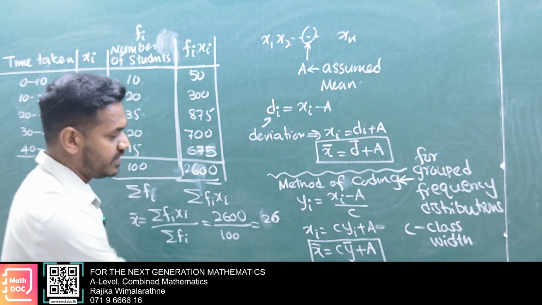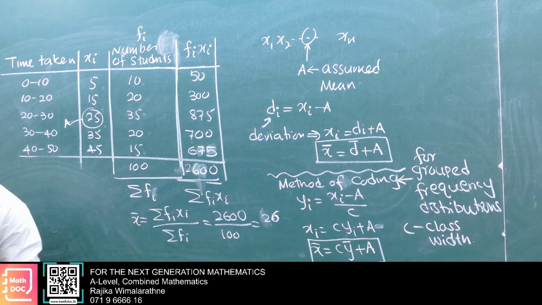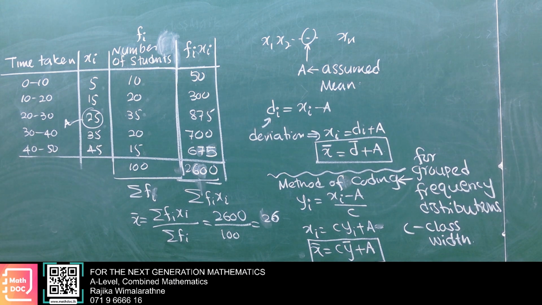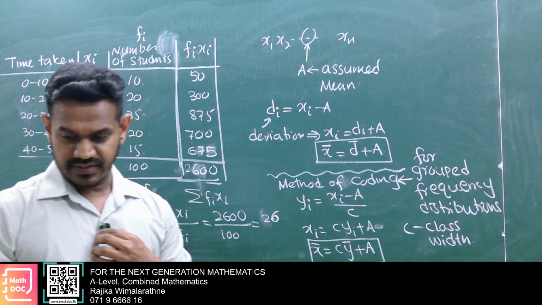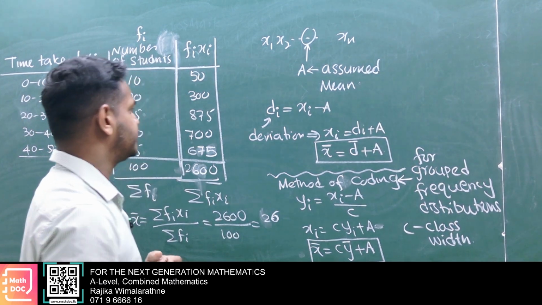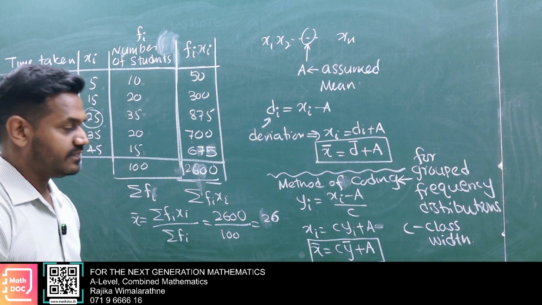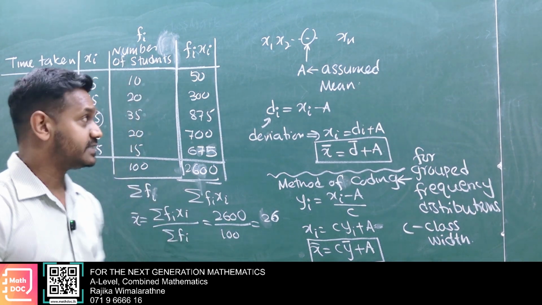This is a very important one. Now see this calculation. You have done this under O levels. This coding method has been done.